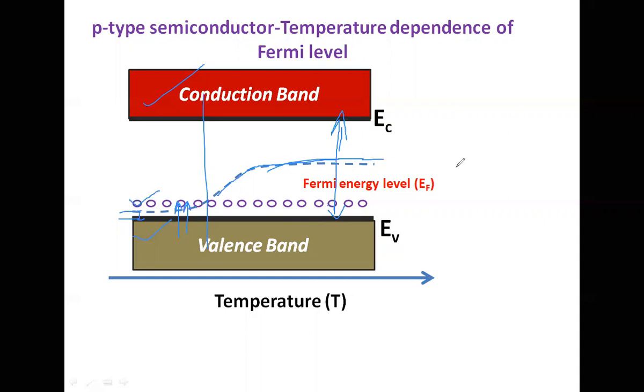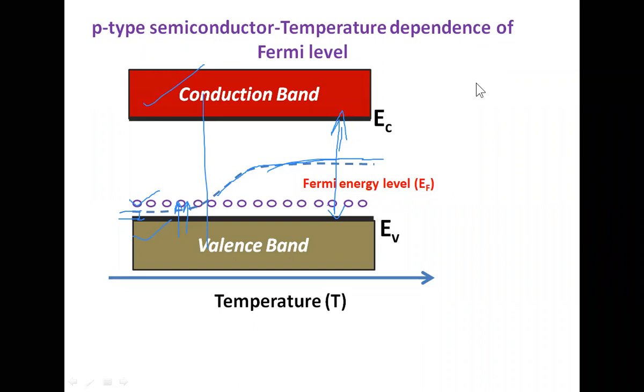In n-type semiconductors, the Fermi energy level decreases as the temperature increases. Finally, in p-type semiconductors, the Fermi energy level position increases as the temperature increases. These are the three observations we can see in the temperature dependence of the Fermi energy level in semiconductors.